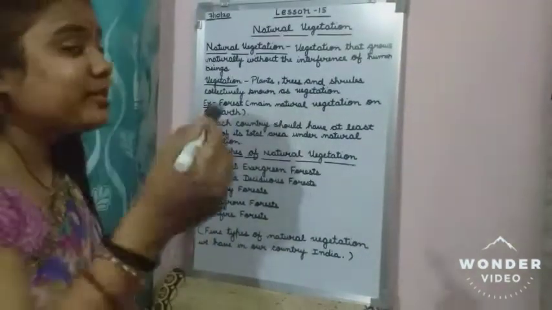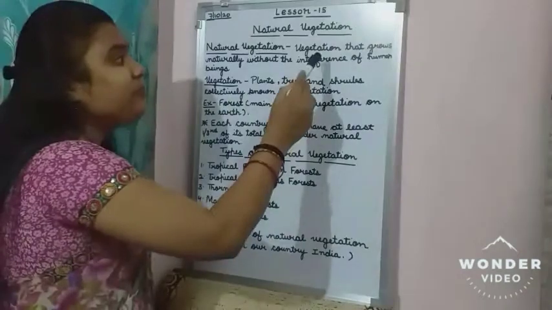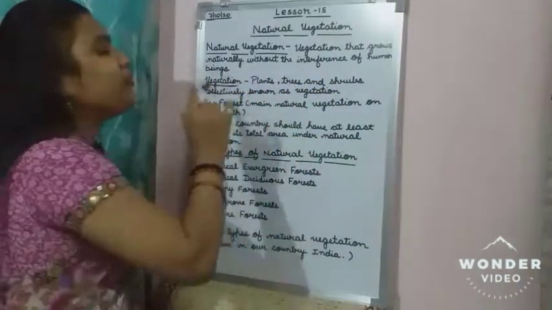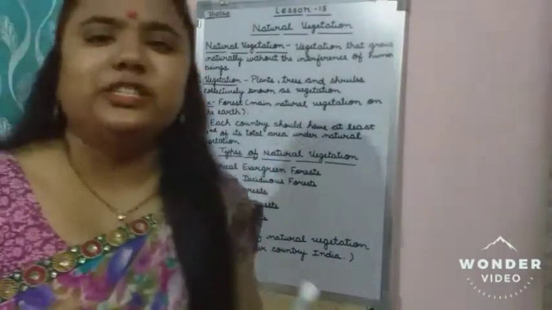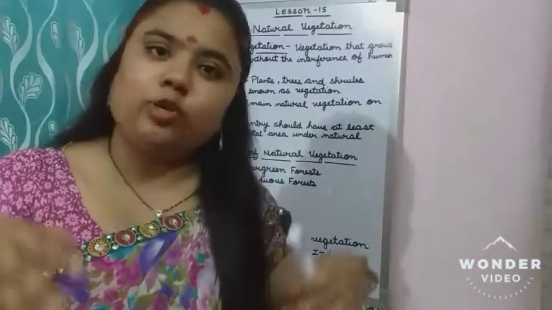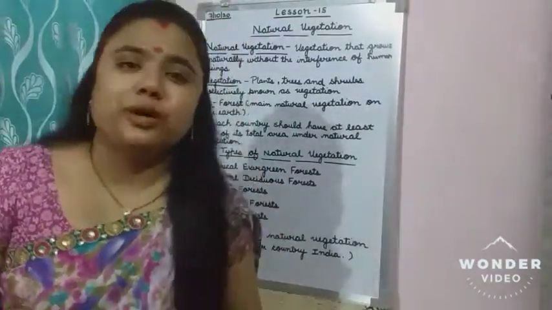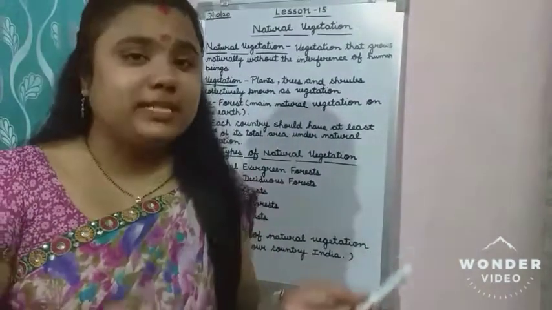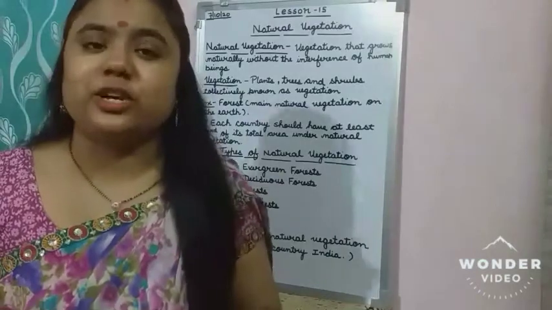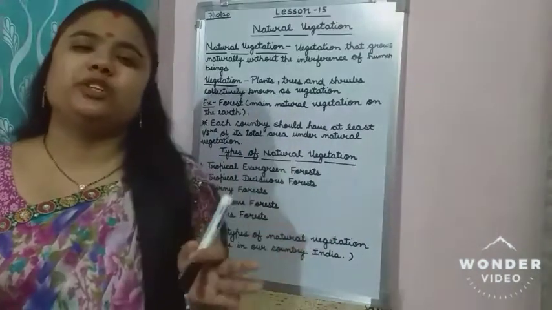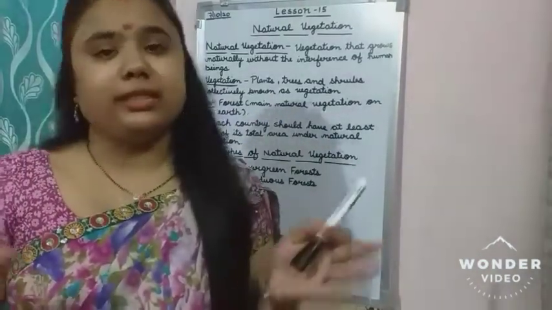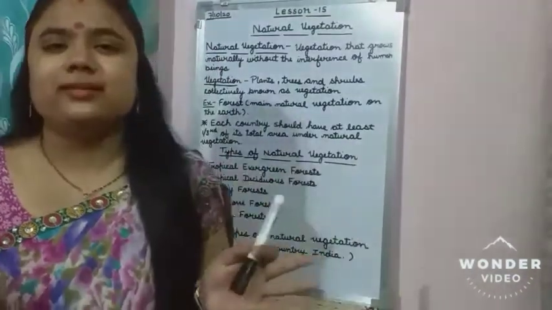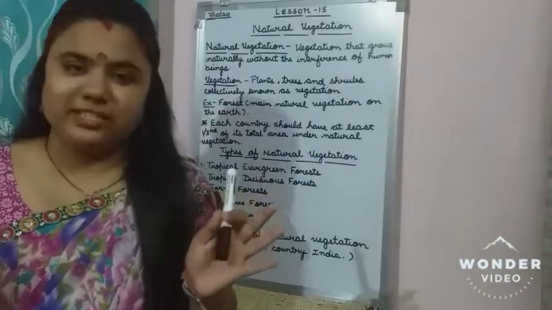So now see the meaning of natural vegetation. Vegetation that grows naturally without the interference of human beings. Vegetation means plants. All types of plants are included: trees, shrubs, herbs. So vegetation which is growing in nature without the interference of human beings is called natural vegetation. This is the meaning of natural vegetation.